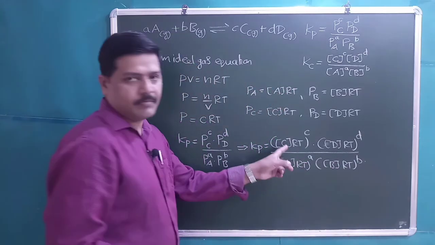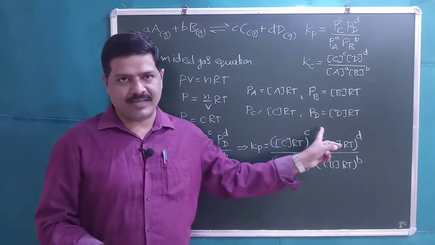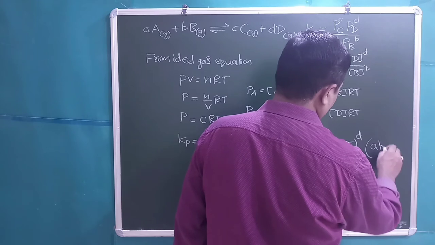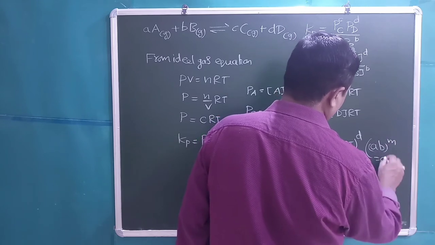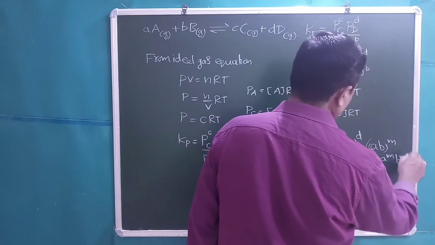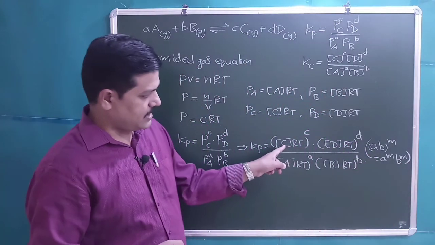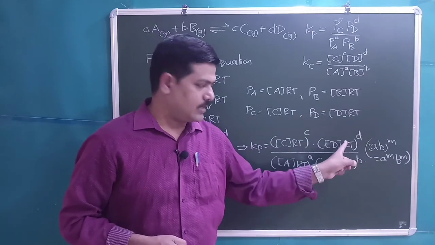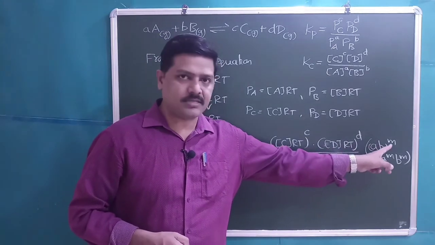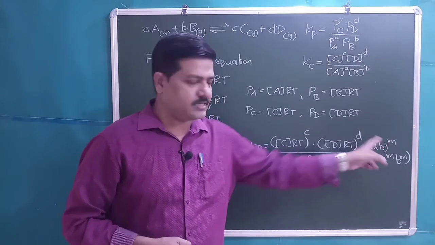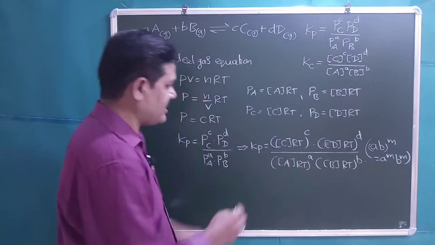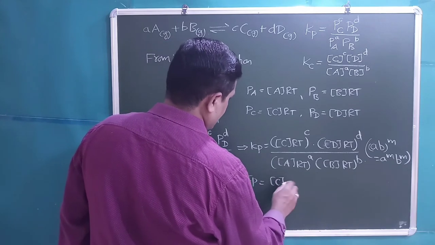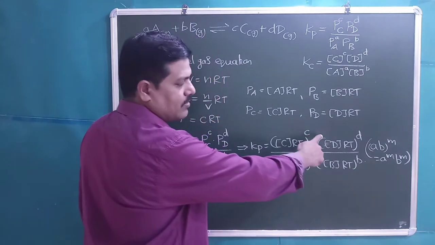Students, this is in the form of AB whole power M. If it is AB whole power M, then we can write it as A power M into B power M, right? Here A plus we have C, B plus we have RT, A plus we have D and B plus we have RT. By using this formula we can expand this like Kp is equal to C power C into RT whole power C.